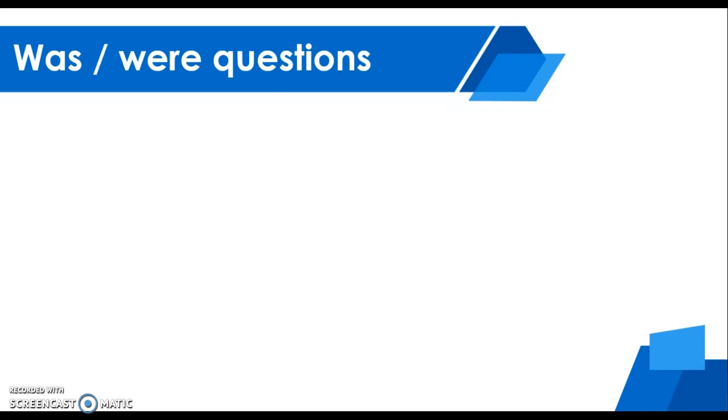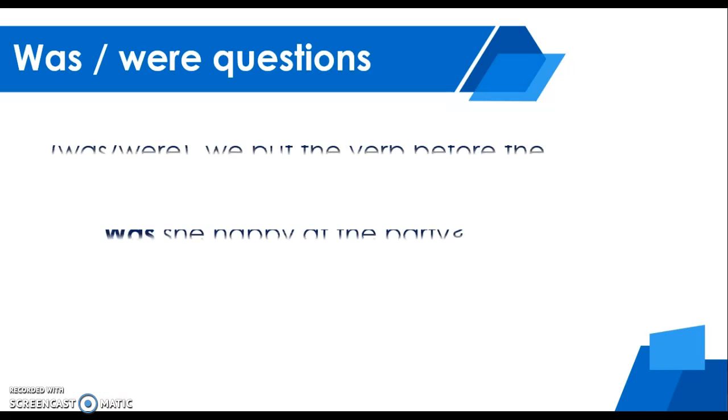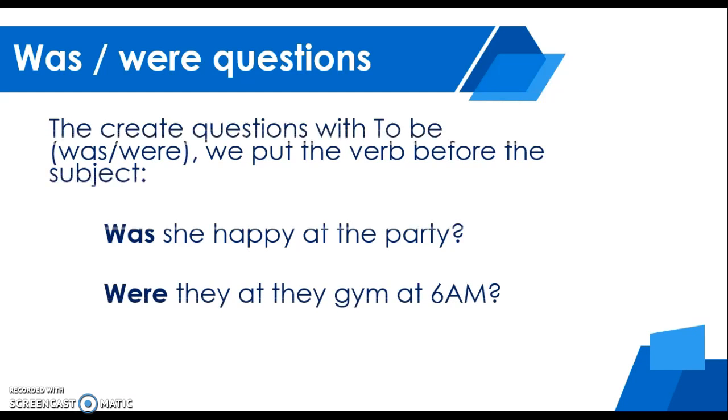Then we have the questions. Remember that in this case you have to start with was or were, and then you continue with the pronoun and the complement. For example, was she happy at the party? Or were they at the gym at 6 a.m.?